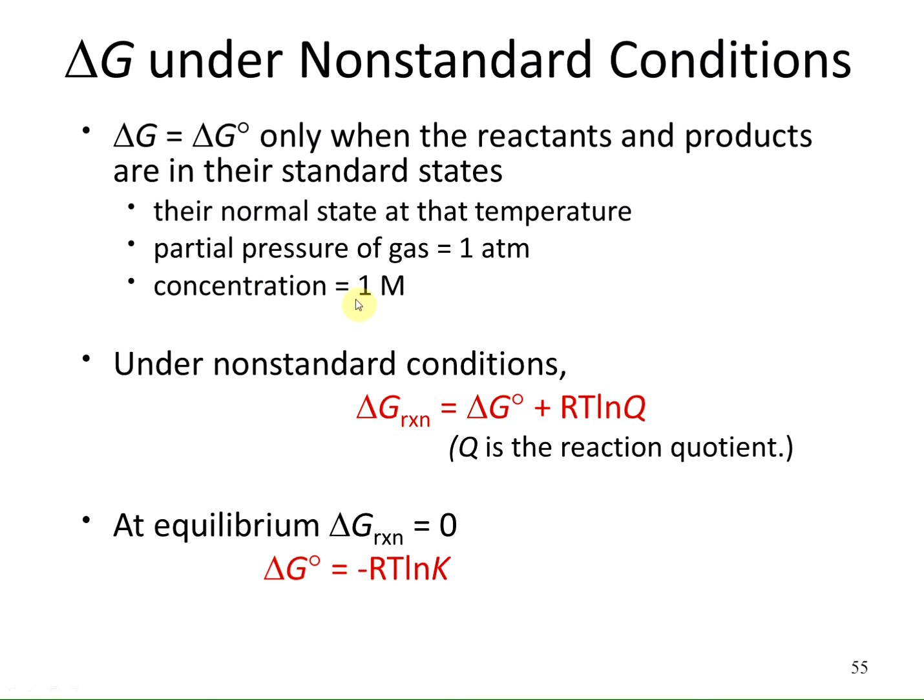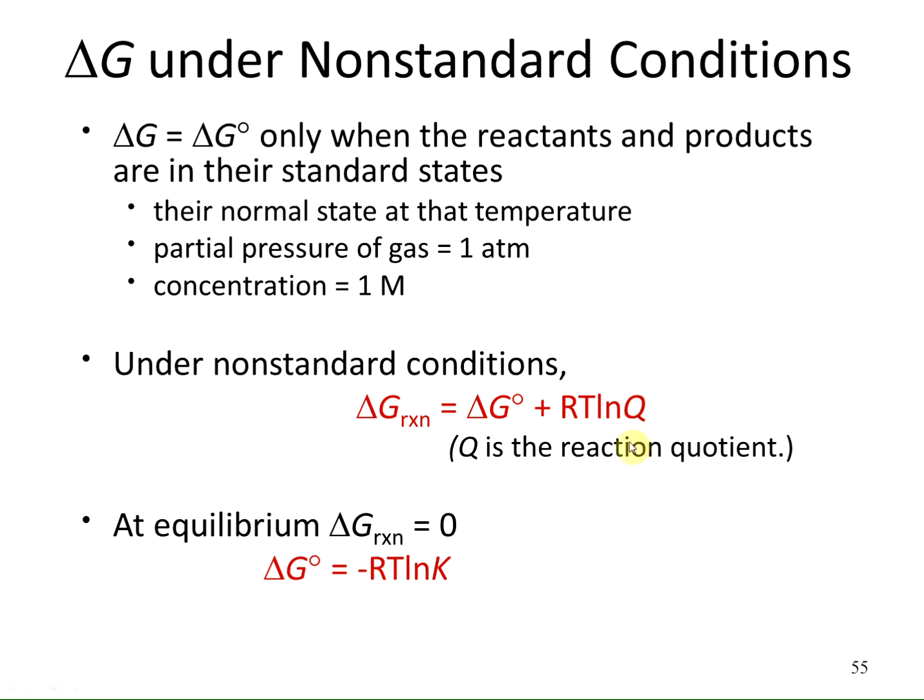But when we want to use non-standard conditions, the delta G of reaction is related to the delta G at standard conditions plus RT ln of Q, where Q is the reaction quotient that we saw when we were studying equilibriums. So it's still the products over the reactants, but it's just not at equilibrium.